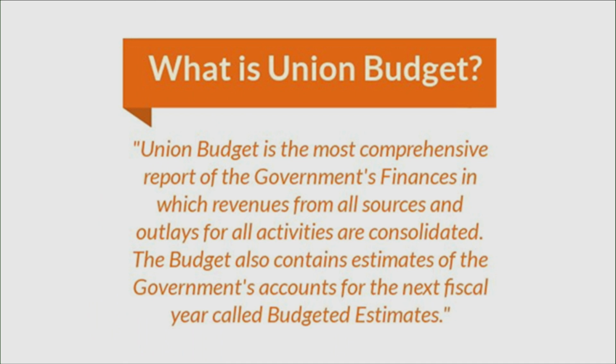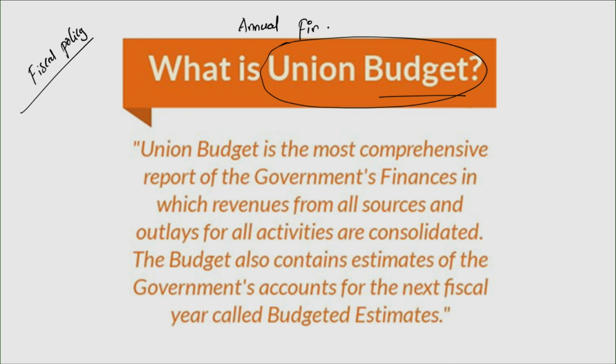So now coming back to what exactly fiscal policy is, as I already made clear, to understand fiscal policy better, it is very easy if you understand the concept of the union budget. Rather than the word union budget, I would be happy referring to this particular statement as the annual financial statement. According to Article 112, the government is obliged to submit a statement, what we call the annual financial statement.